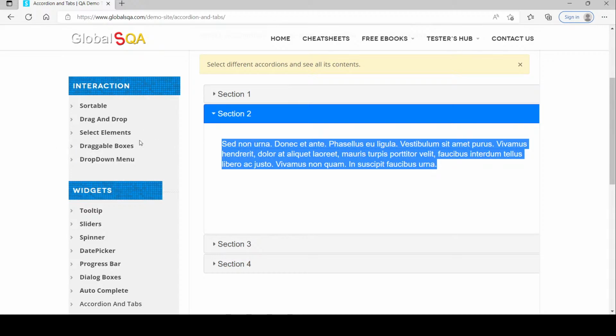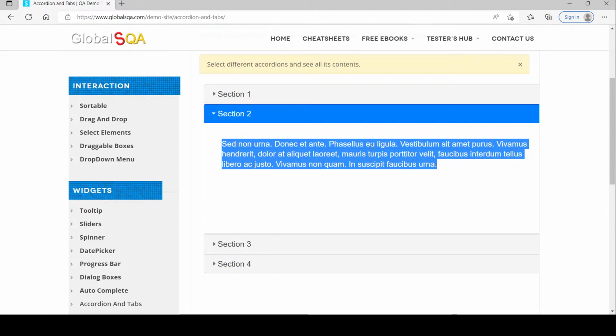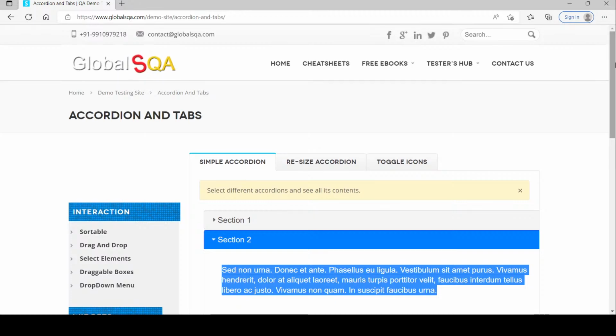When I execute, I get this text with the help of the getText method. Then I compare this actual test data with the test data I stored in my Eclipse. This is one scenario I have performed on this particular tabs page.